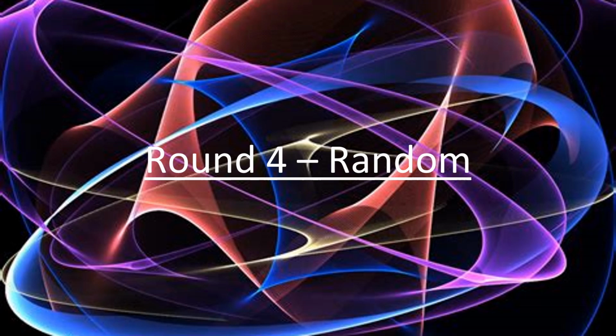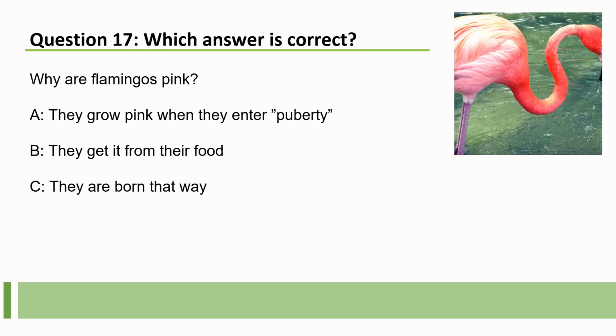And these parts are the random questions. And we're going to do a mixture of some questions here, see what happens. So question 17 is 1 out of 3. So one of these answers is correct. Which answer is correct? Why are flamingos pink? They grow pink when they enter quote-unquote puberty. They get it from their food, or they're born that way. So why are flamingos pink? A, B, or C?